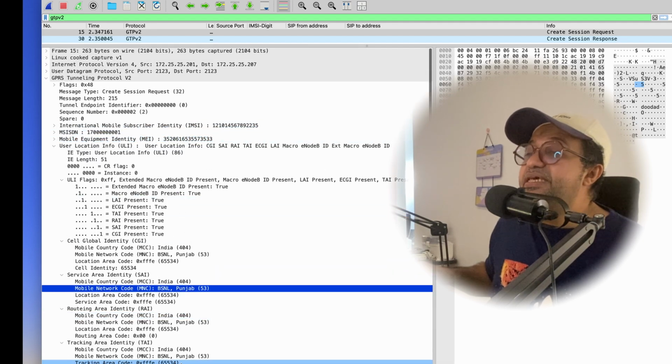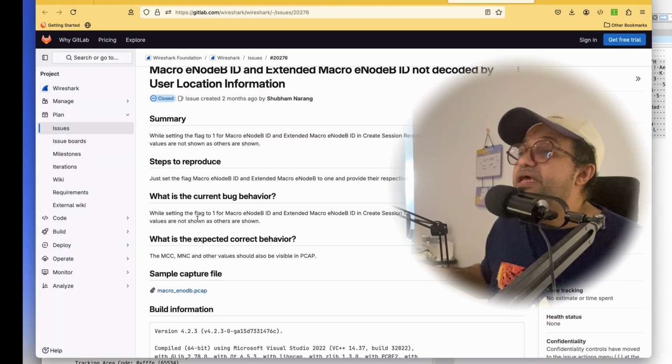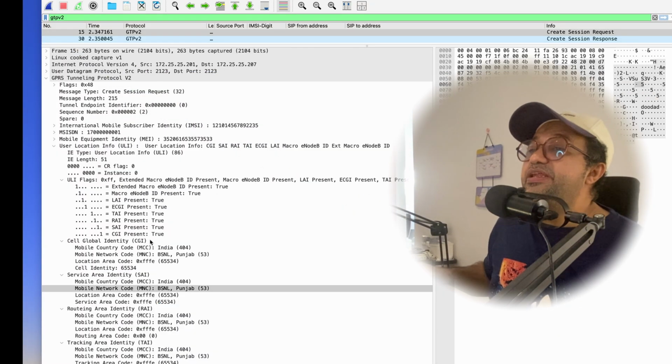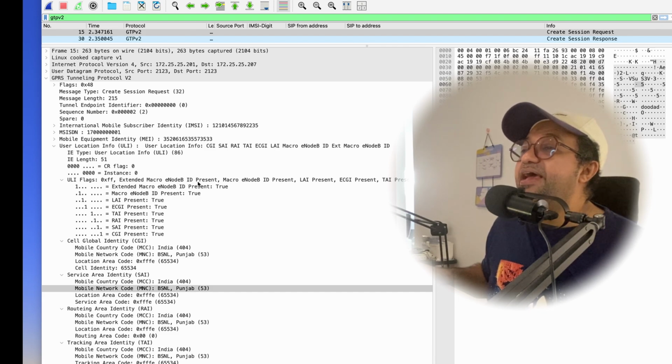So it says here, setting flag macro eNodeB extended, their values are not shown. Yeah, okay, this one was not shown before, even if this is already flagged. Look at this. Macro eNodeB extended supposedly is flagged, but LAI present, everything present.